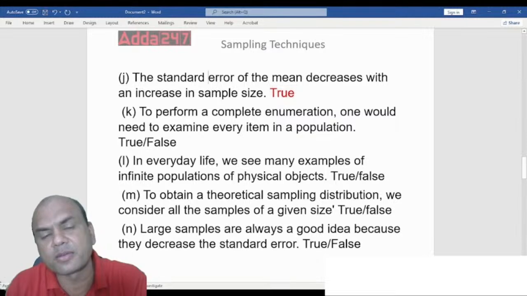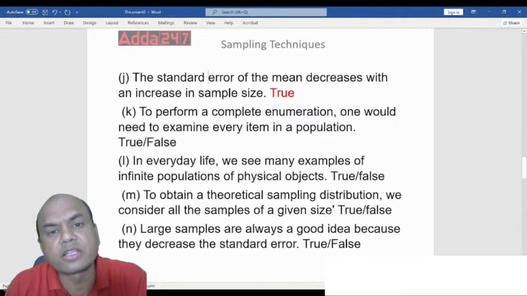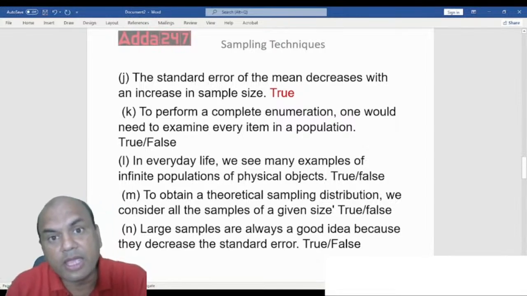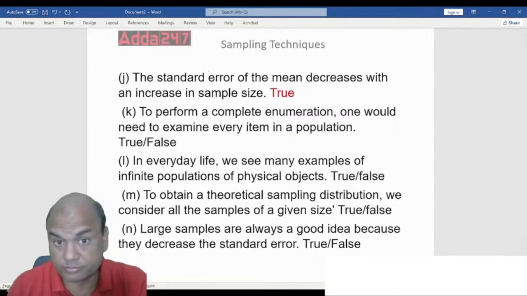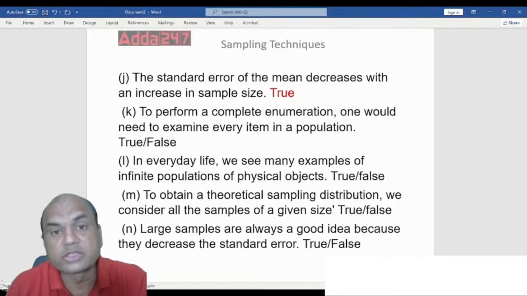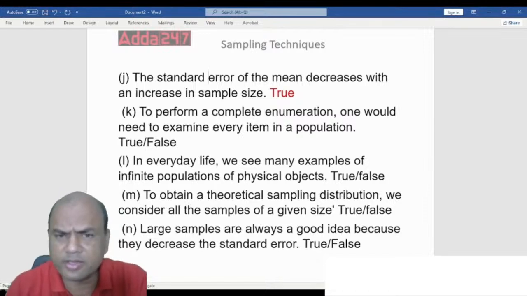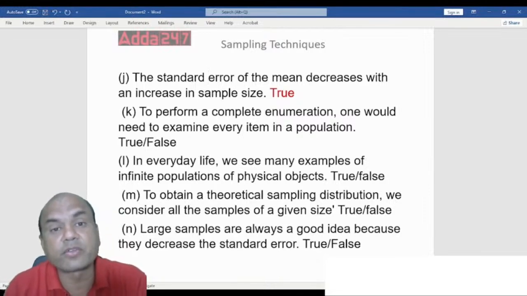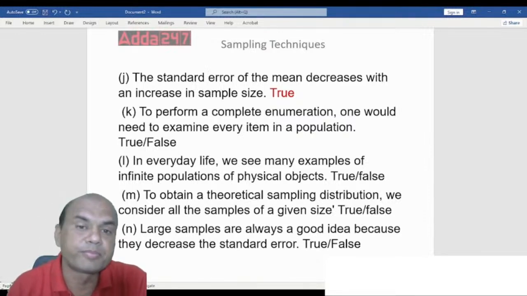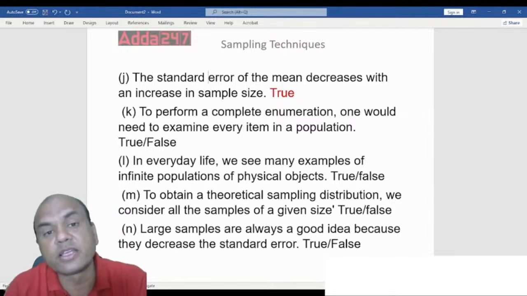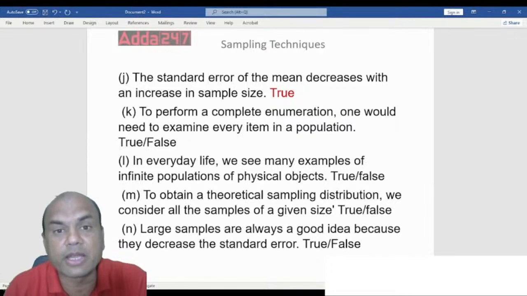What is standard error? Standard error is actually the difference between the population mean and the observed mean. Keep it very simple. We have that formula z equals 1 upon the standard error times x bar minus mu, right? That formula gives you x bar and mu. The difference is known as standard error.